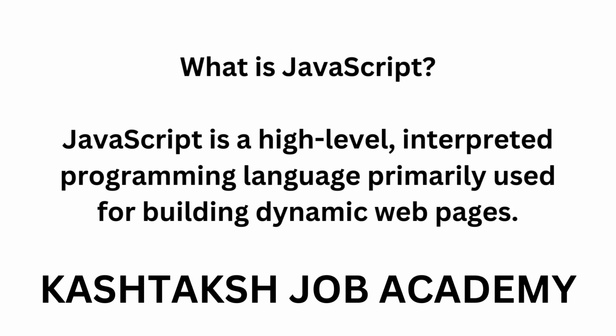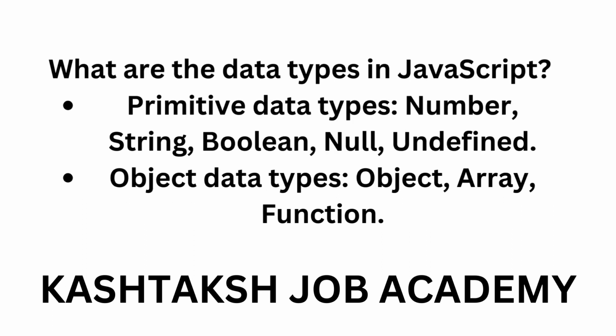What is JavaScript? JavaScript is a high-level, interpreted programming language primarily used for building dynamic web pages. What are the data types in JavaScript? Primitive data types: number, string, boolean, null, undefined. Object data types: object, array, function.